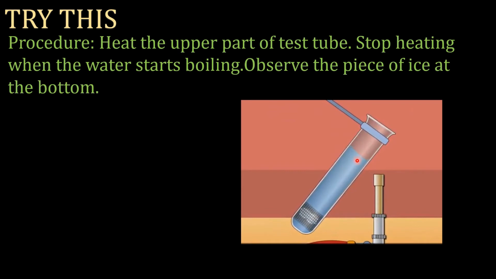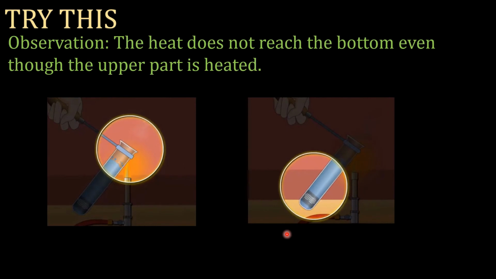Observe the piece of ice at the bottom. Students, the heat does not reach the bottom even though the upper part is heated.